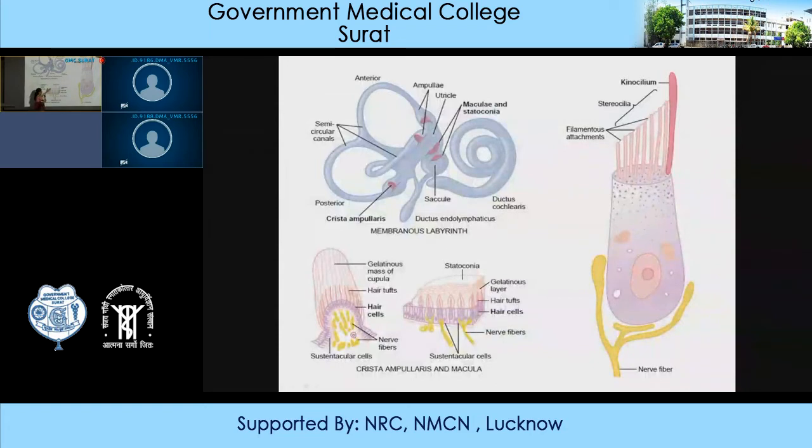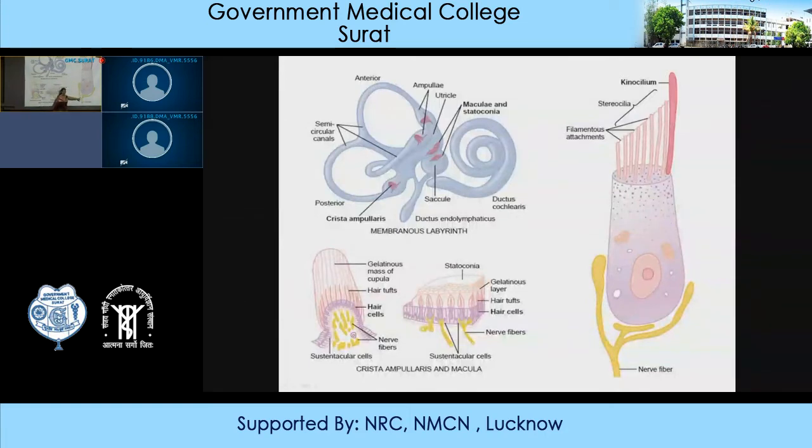Now these hair cells are directed in different directions, and bending of the head in forward direction, backward direction and sideways will cause stimulation of a particular set of hair cells. The stimulation of a particular type of hair cells will then send signals through the network of nerve fibers which synapse with the base of the hair cells.